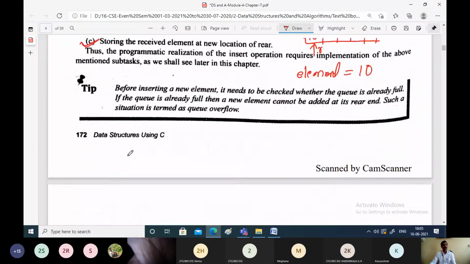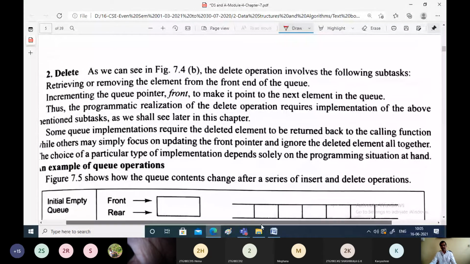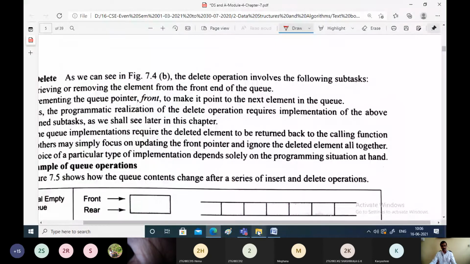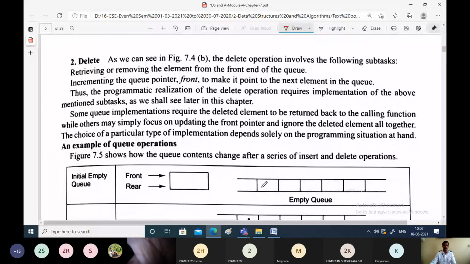Let us go back: the insertion is over, now the delete operation. What are the steps to be followed when you want to perform deletion? Whenever you are trying to delete some element from the queue, what are the steps? Retrieve or remove the element from the front of the queue. That is the first step. Whatever element is present at the front of the queue, you delete that. Then you have to increment the front pointer.